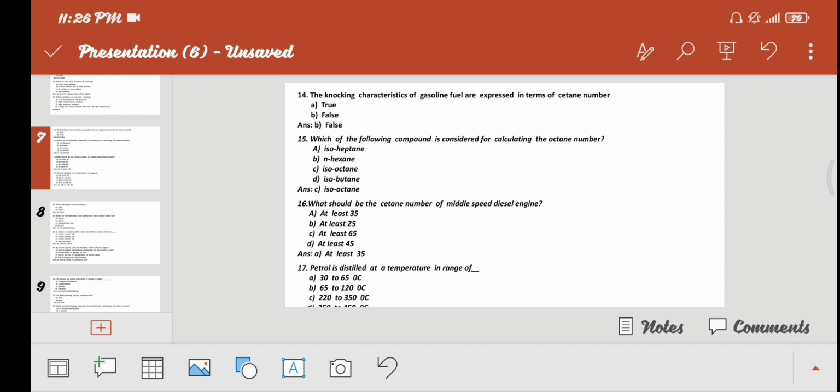Next, what should be the cetane number of a middle speed diesel engine? Option A at least 35, option B at least 25, option C at least 65, and option D at least 45. The correct answer is option A, at least 35.